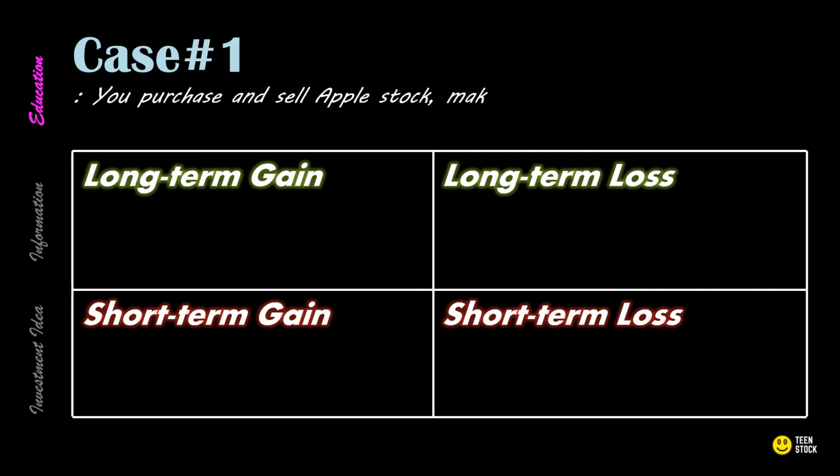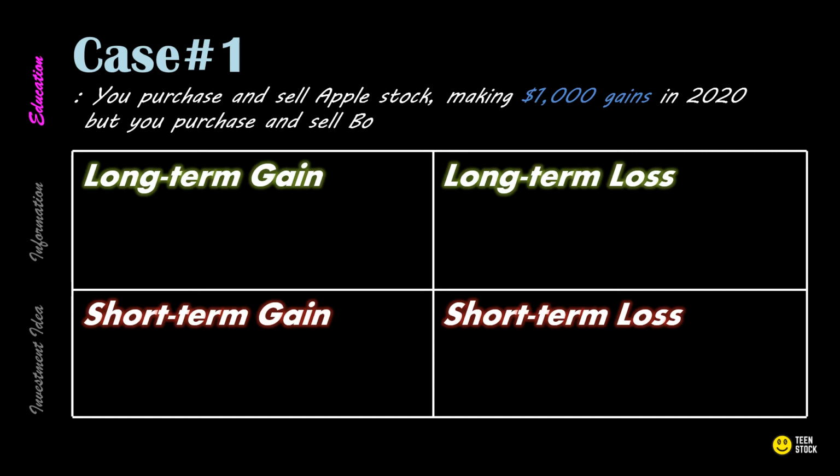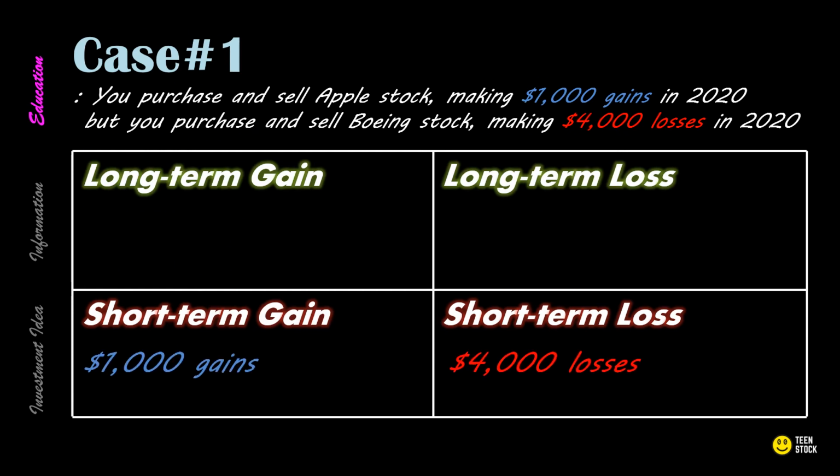Case number 1. If you purchase and sell Apple stock, making a $1,000 gain in 2020, but you purchase and sell Boeing stock, making $4,000 in losses in 2020. So, you have a plus $1,000 short-term gain and a negative $4,000 short-term loss throughout the year 2020. Negative $4,000 plus $1,000 means that we're going to cross out this. Therefore, we get a short-term loss of negative $3,000.